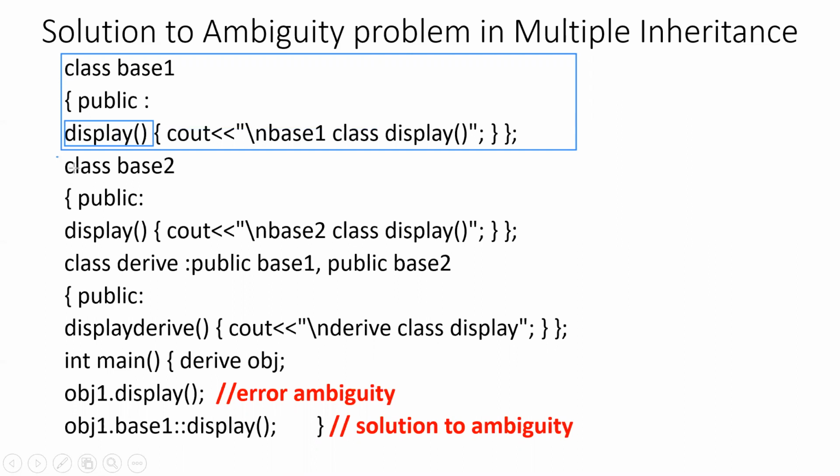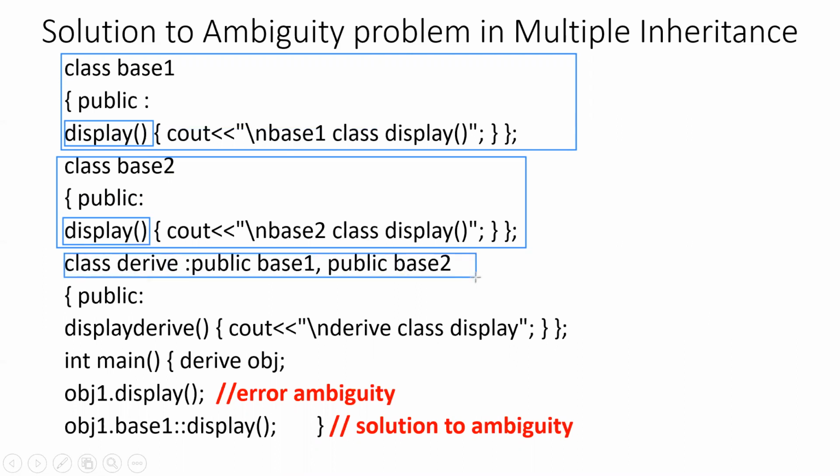Similarly, class base 2 has been defined, and within it, it contains a member function display. And then the class derive directly inherits both base 1 and base 2. It does not have the display function defined inside it. Instead, it has a display derived function, so it is not the same as the display function.